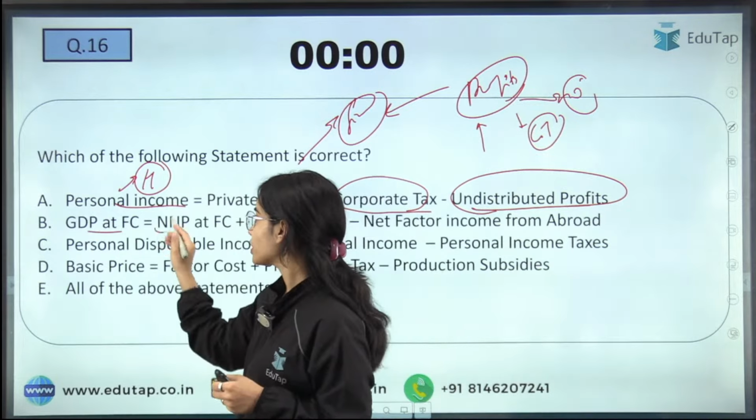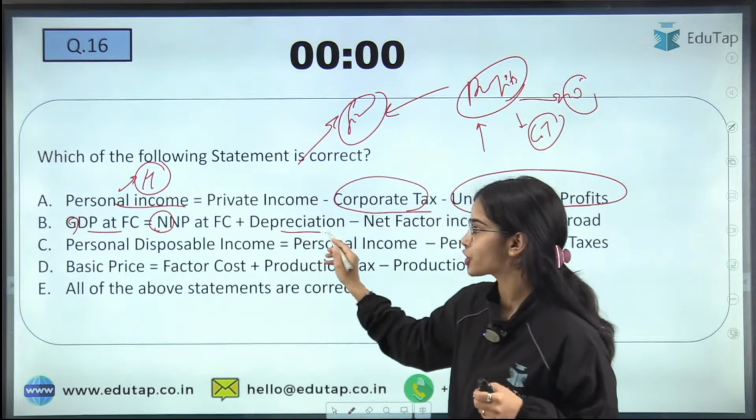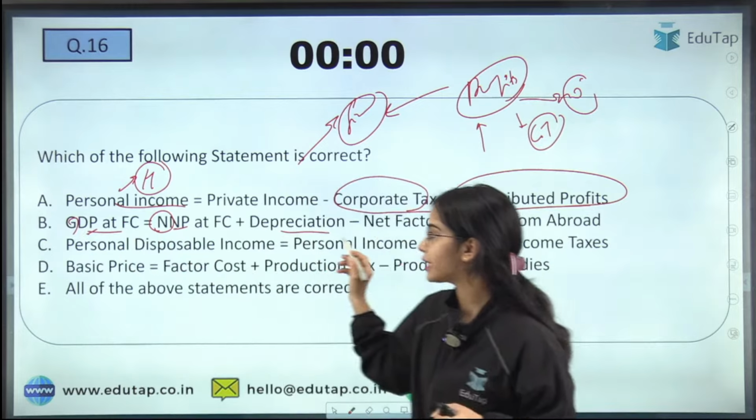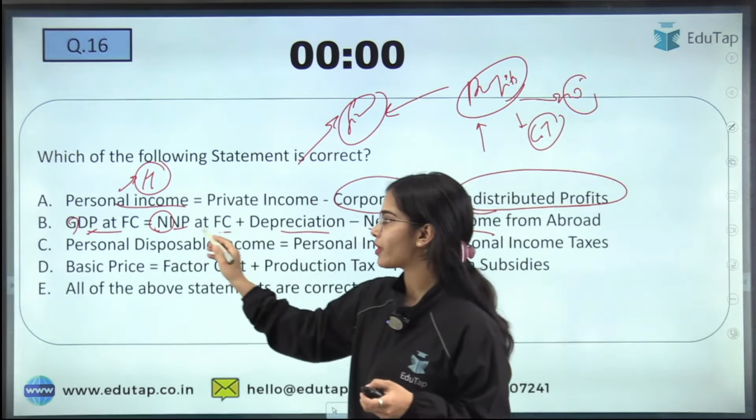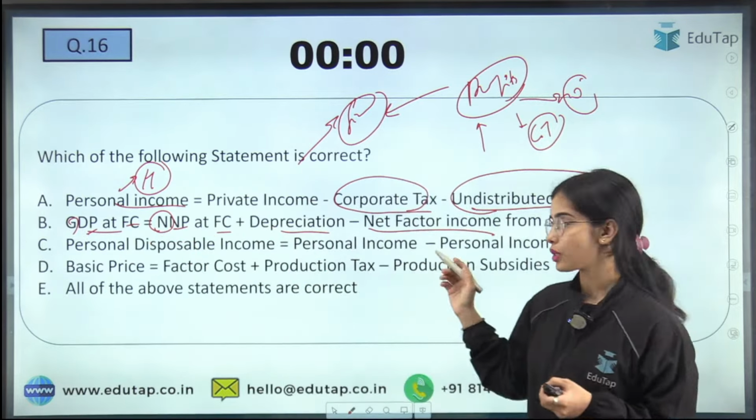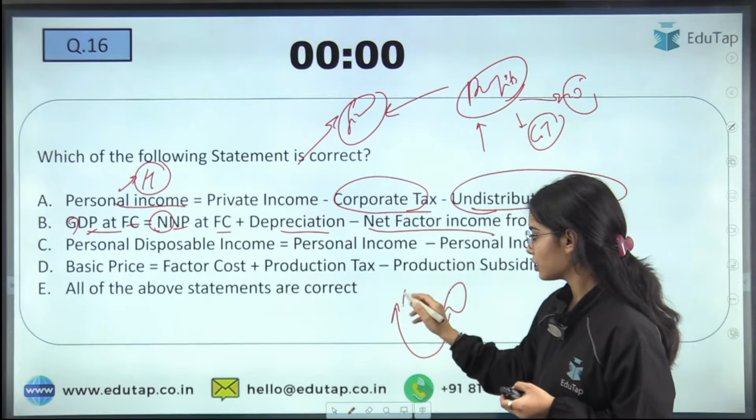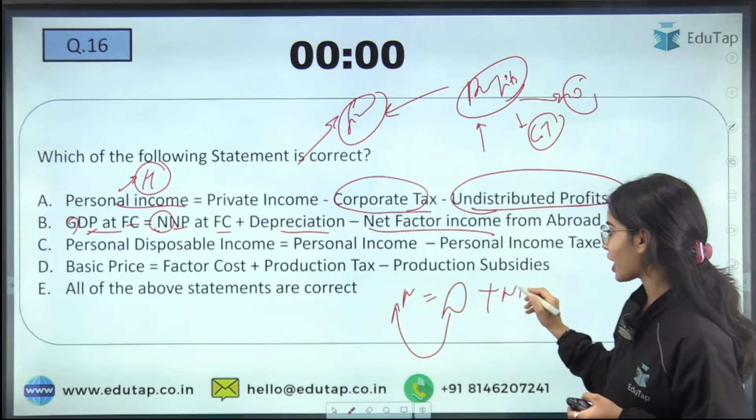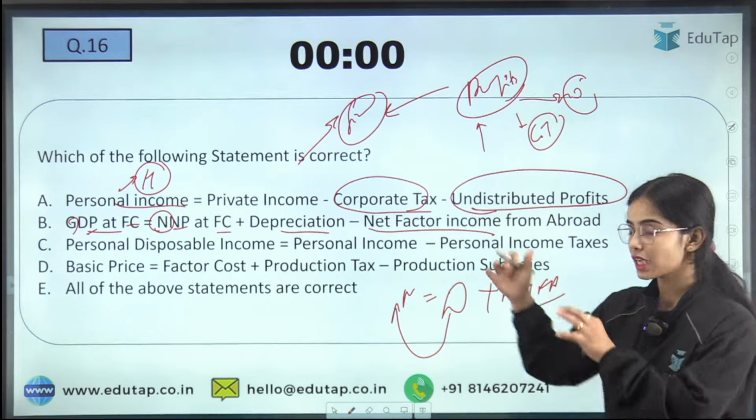GDP at FC, so from the net to gross, add the depreciation. National to domestic, deduct the net factor income from abroad, and from the factor cost, no change. If you go from the domestic to national, you have to add the net factor income from abroad, that is the income from abroad.